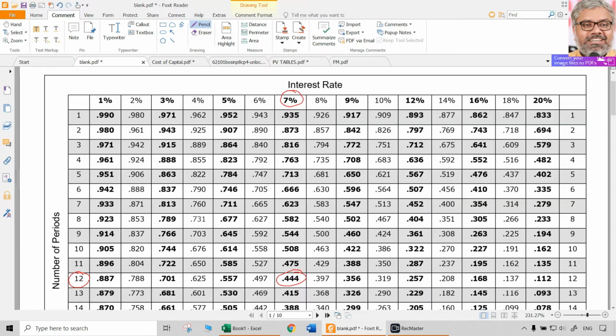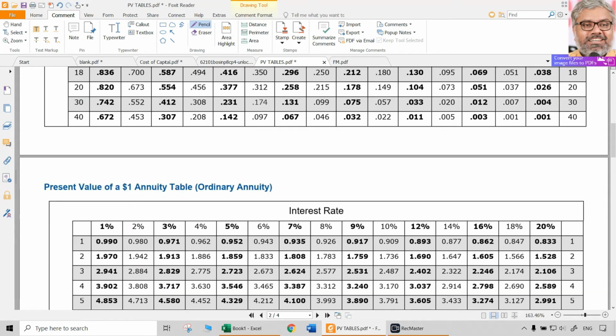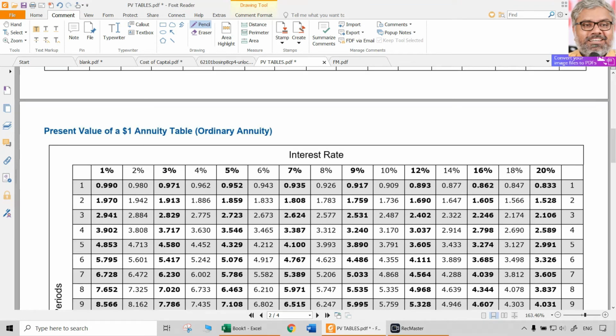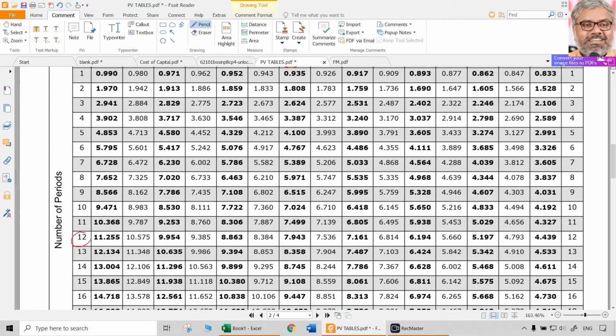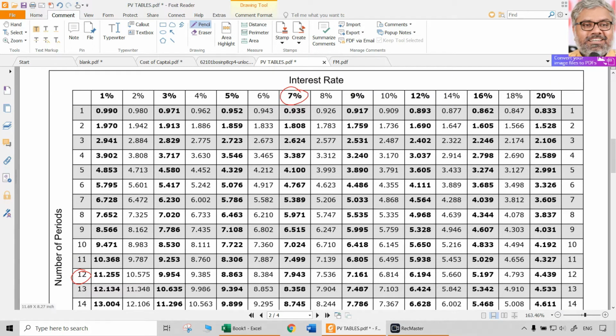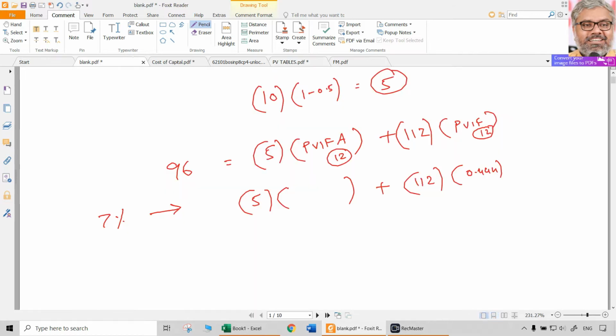Now we need to also take PVIFA, the annuity factor, for the same percentage, which is 7% as we have taken, and 12 years. How much will that be? 7%, 12 years. So it is going to be 7.943. Do the calculation and let us see whether NPV is positive or negative.